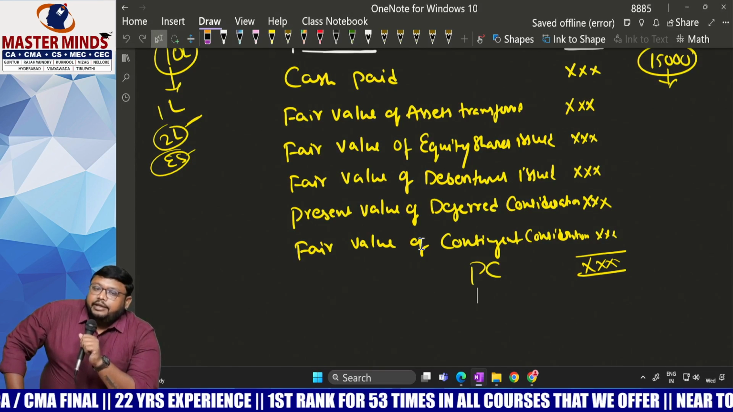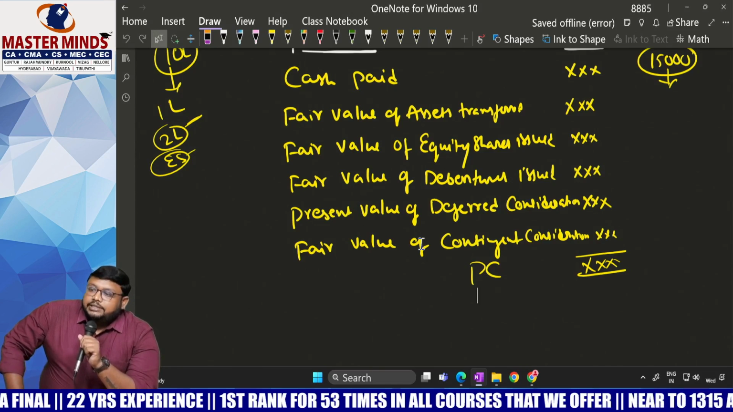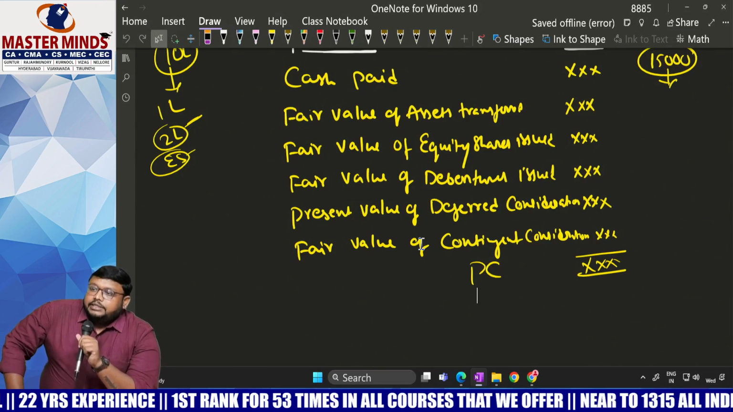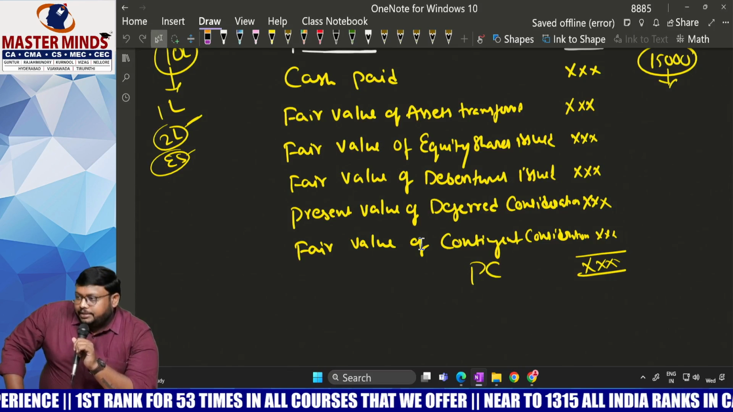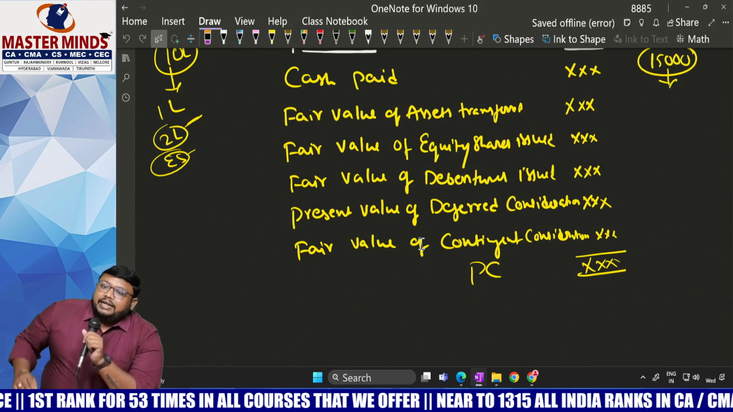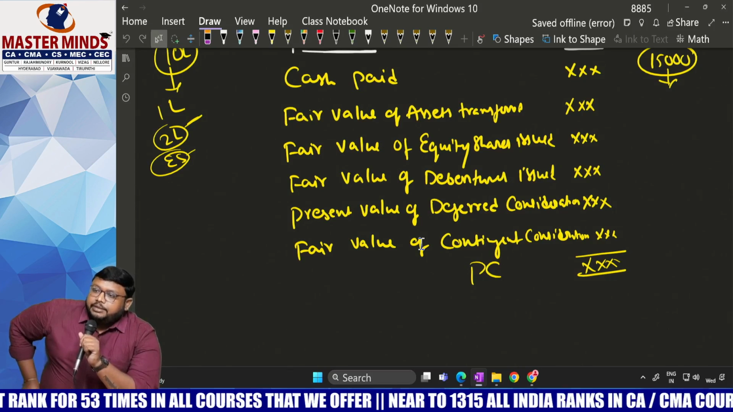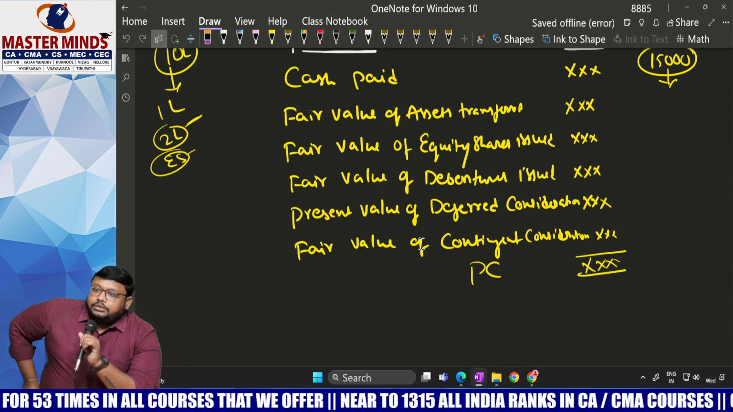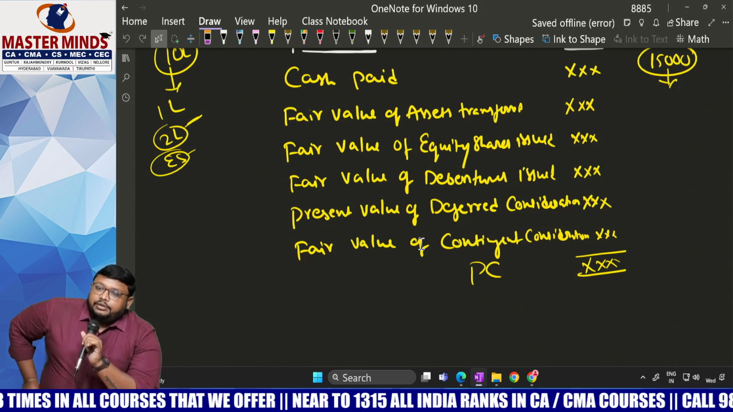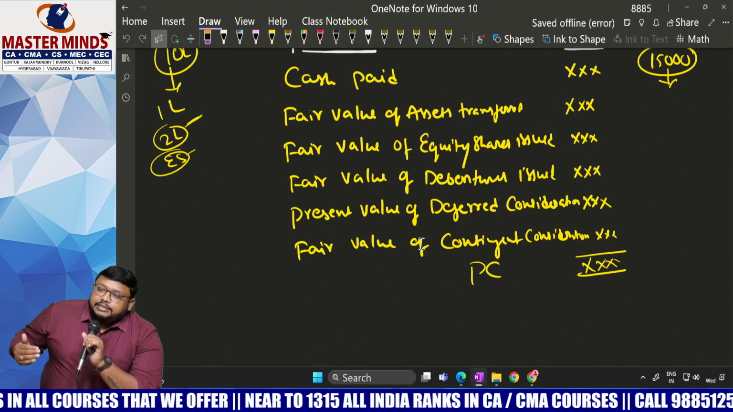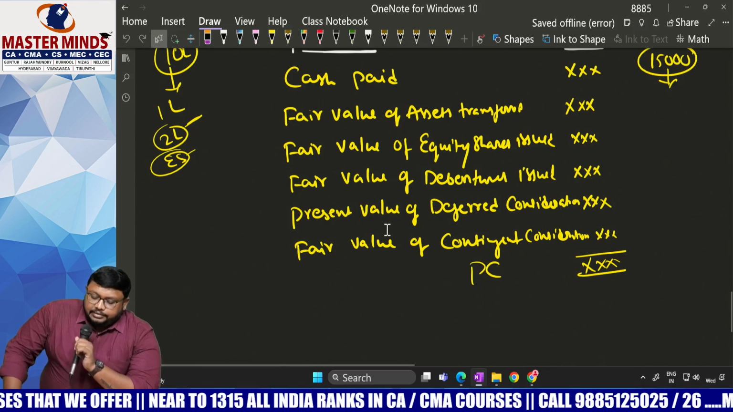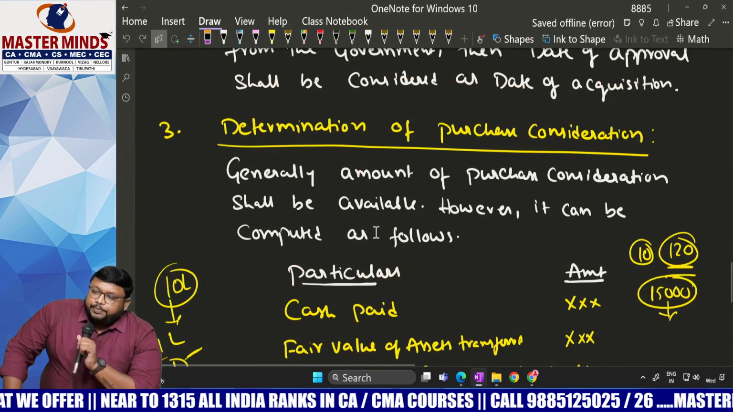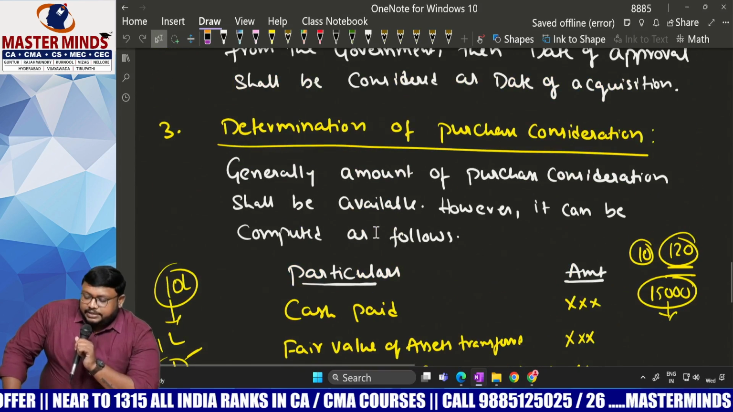Do you know about share-based payments? If there is a share-based payment reserve, that also will be considered. When we discuss Ind AS 102, we can discuss share-based payments properly. I have not included that here, because we are at the initial level, so we are going to study only what is required, one by one. So that is about the determination of purchase consideration.